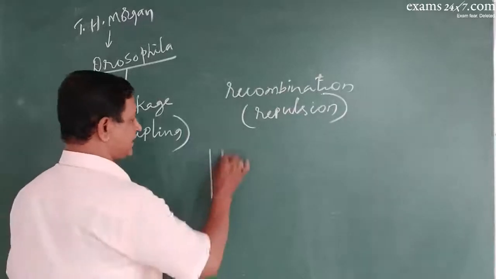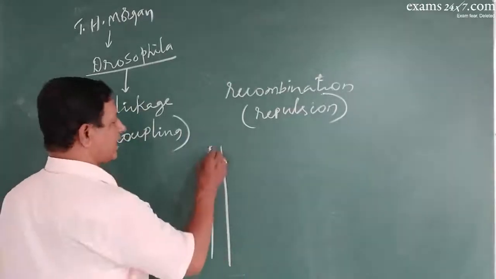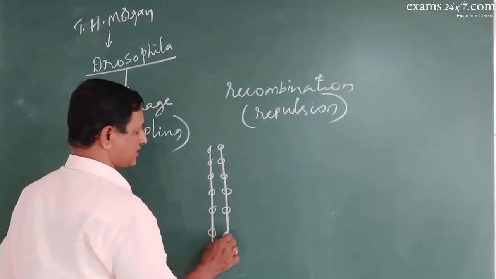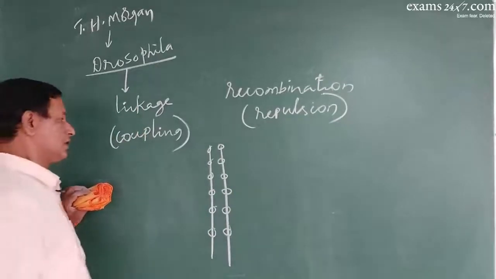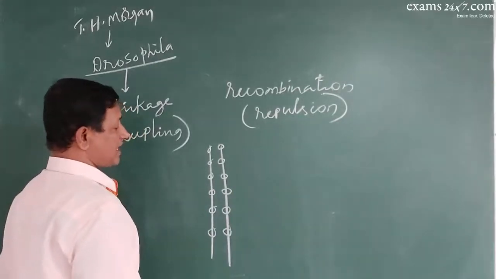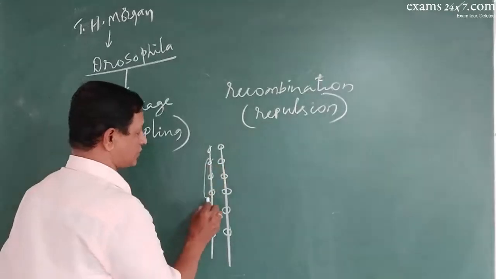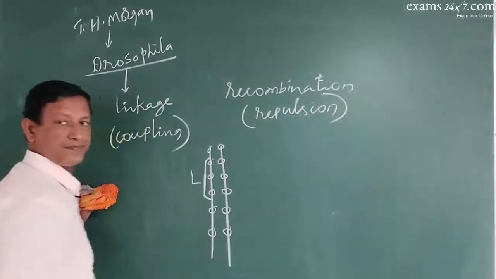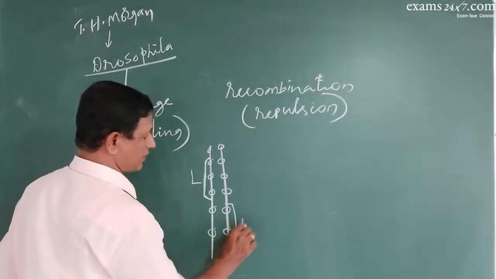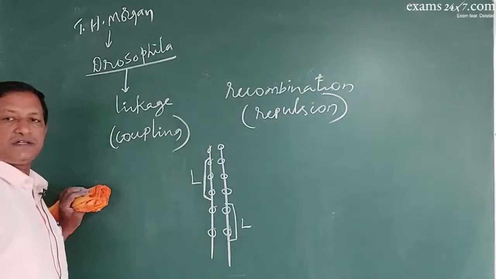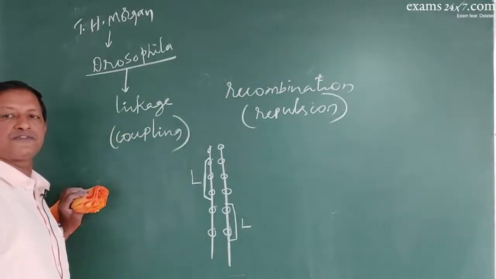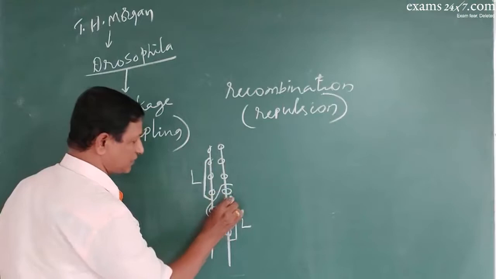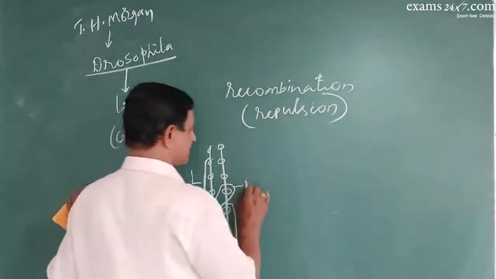What is that? See, suppose this is the chromosome, these are the alleles. So the chromosomes have many genes or alleles like this, a pair of alleles. Now, linkage means the association between the genes of the same chromosome. So this association is called linkage. But recombination is the interaction between the alleles of the two different chromosomes of a homologous pair. So this is a process of recombination.